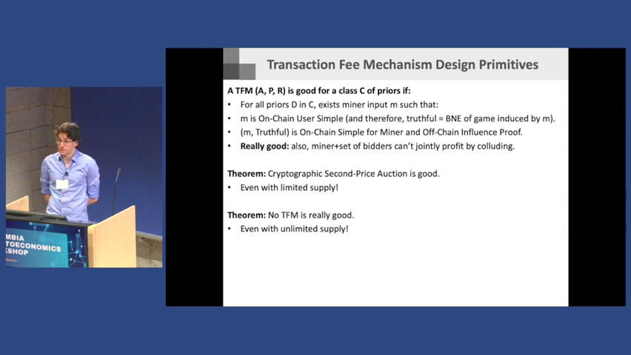I would also note this is even with limited supply. What that means is that reducing from the really strong collusion resistance to this Bayesian collusion resistance does let you do something with limited supply, whereas you couldn't do that even with cryptography under the strong collusion resistance. But even with unlimited supply, there is no way to satisfy the strong collusion resistance properties and the new one I proposed. That is distinct from the previous case where EIP 1559 satisfies everything you want with unlimited supply.